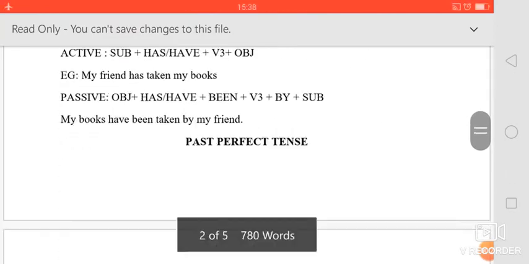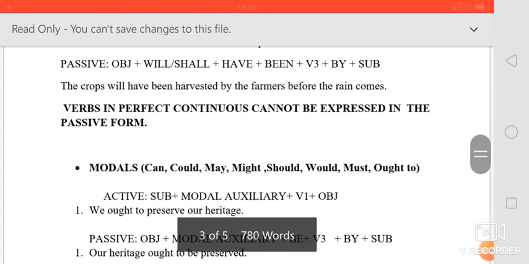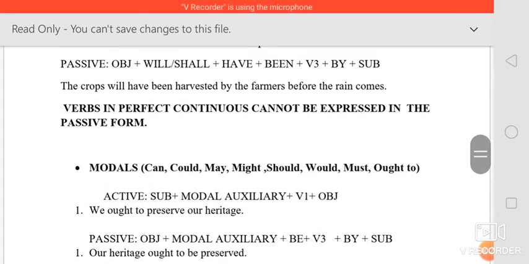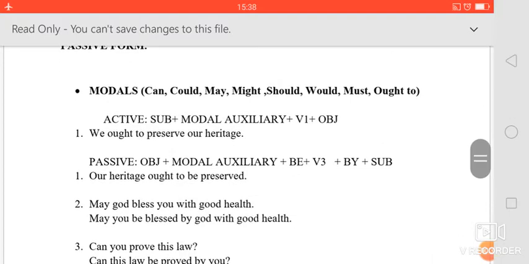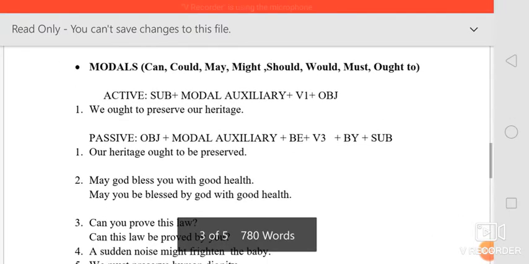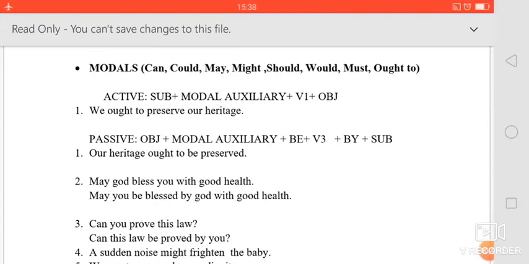Now, we should also know how to convert the active voice with a modal auxiliary into a passive voice. Let's see the active form of the modal auxiliary, and hope you know what a modal auxiliary is.